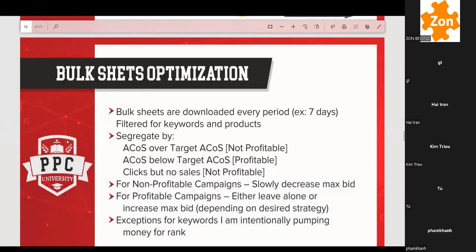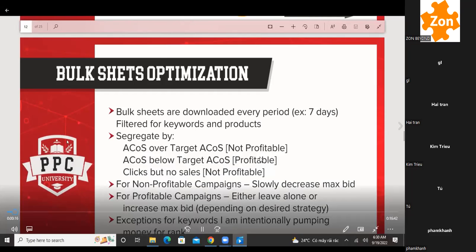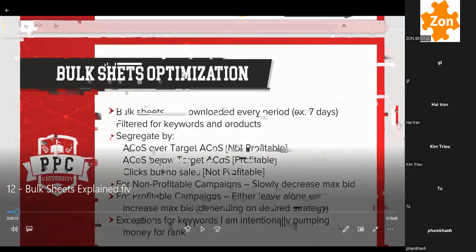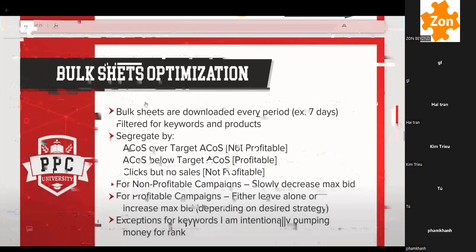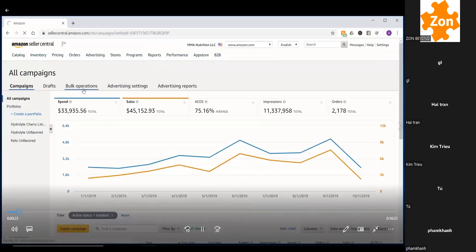Sheets. So before I talk about bulk sheets optimization, I'm going to show you how to get to the bulk sheets, how to download it, and explain everything in the bulk sheet, different tabs, different columns, what the metrics are. So let's get started. Trước khi bạn bày mình cách tối ưu hóa cái phần bulk sheet này, thì bạn sẽ dạy mình lý thuyết ha. Trong cái phần bulk sheet sẽ có những cái thuật ngữ gì và nó là cái gì, định nghĩa là gì. Go here, campaign manager, click on bulk operations.